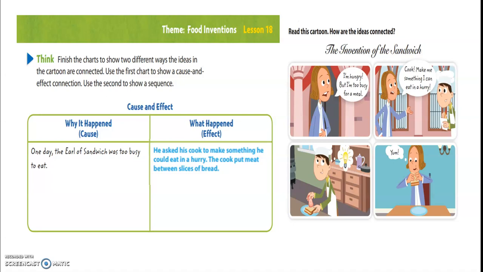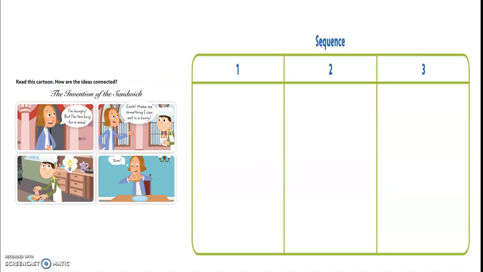Let's take another look at the same cartoon, but this time we're going to look at it in a sequence. Boys and girls, let's think about what the first thing is that happened. First, the Earl of Sandwich was too busy to eat. Remember, first is a signal word in sequence. Another signal word we would use would be next.